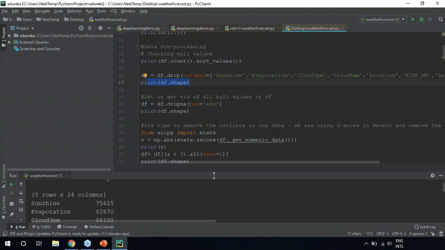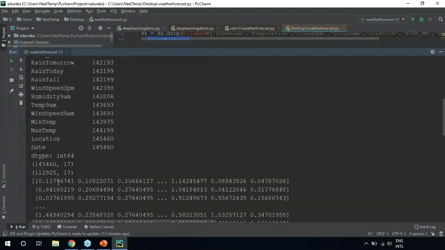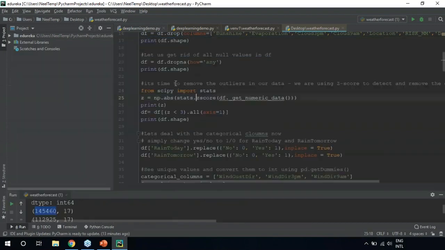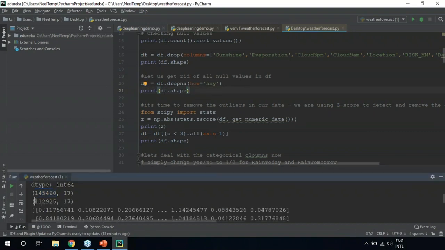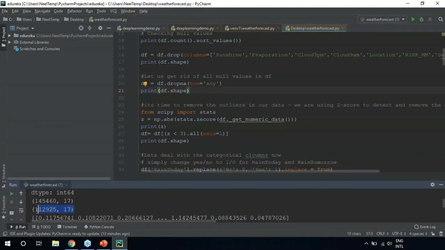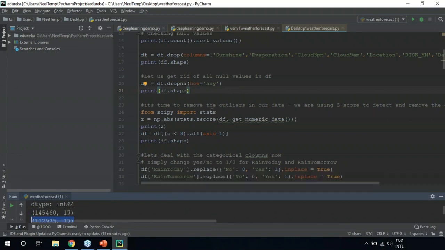So after that, if you print the shape of your data frame, we have only 17 variables and so many observations. Now after this, we'll just look at any null values and we'll remove them. This drop.any function will just remove all the null values, right? Then if you print the shape of your data frame, we'll have around 112,000 rows with 17 variables. This is the shape of the data set after removing all the null values and all the redundant or unnecessary variables. Now it's time to remove the outliers in the data.